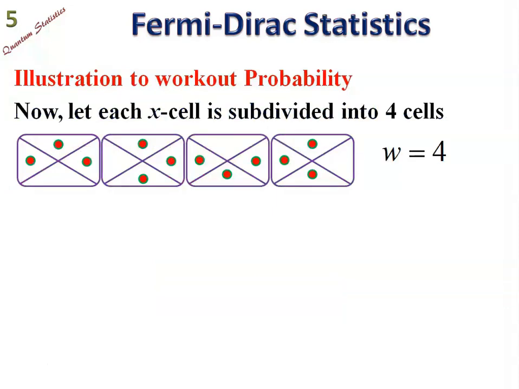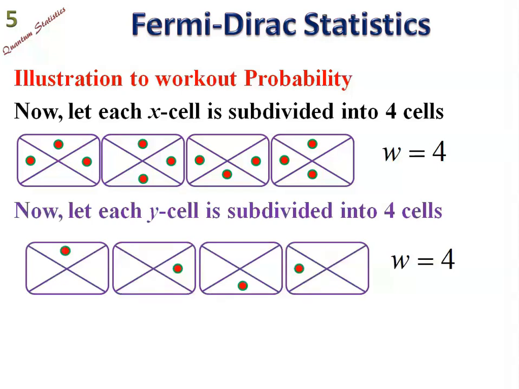Now, in Fermi-Dirac statistics, let us consider the same problem. The restriction is that in a cell, we can accommodate only 1 particle. Let us suppose that the X cell is subdivided into 4 equal cells, and we have to distribute 3 particles in 4 cells. So the number of distinct ways in which 3 particles can be distributed in 4 cells is 4.